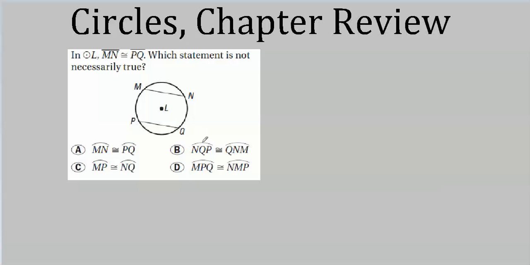Now what about this? NQP. Well, that would be this one here. QNM. Well, that would be this one here. Well, from our arc addition postulate, this first one is just NQ plus QP.